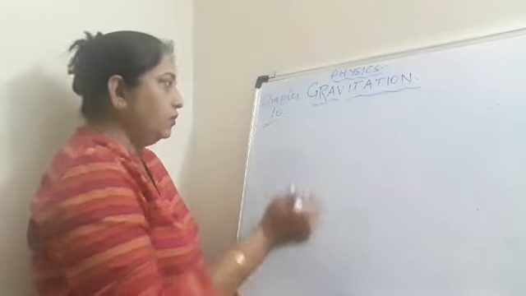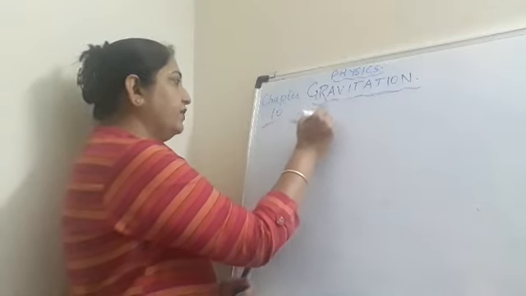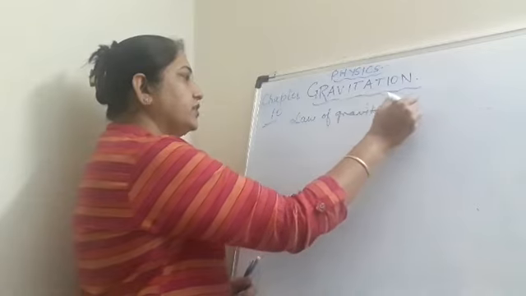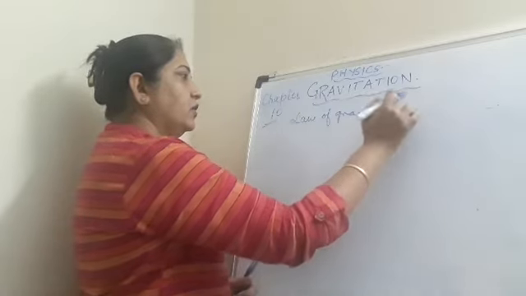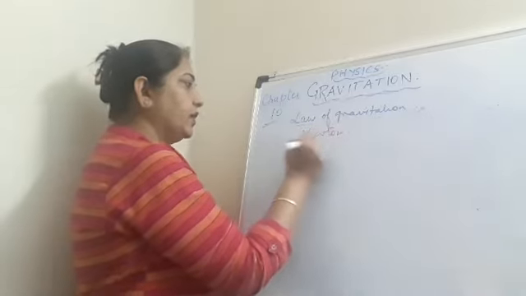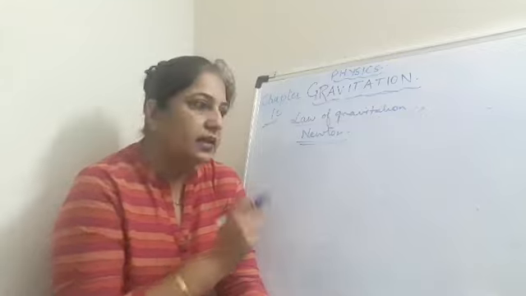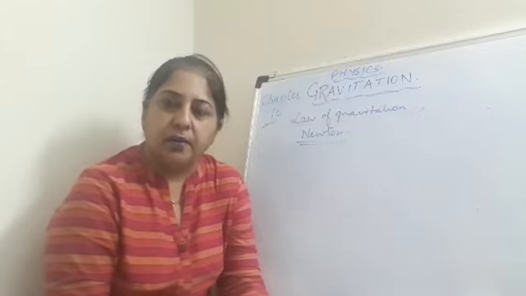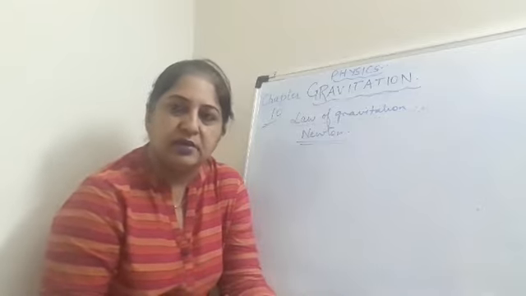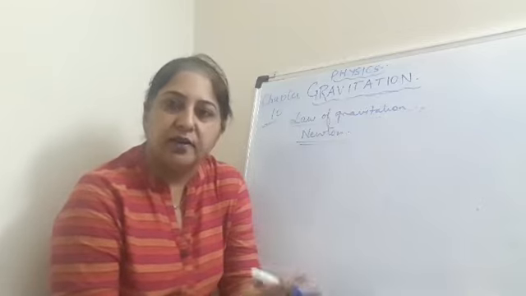Now we have the law of gravitation. This law of gravitation was given by Sir Isaac Newton, so we call this Newton's law of gravitation. We have done 3 laws in the previous chapter: Newton's first law, second law, and third law. Now we have Newton's law of gravitation.